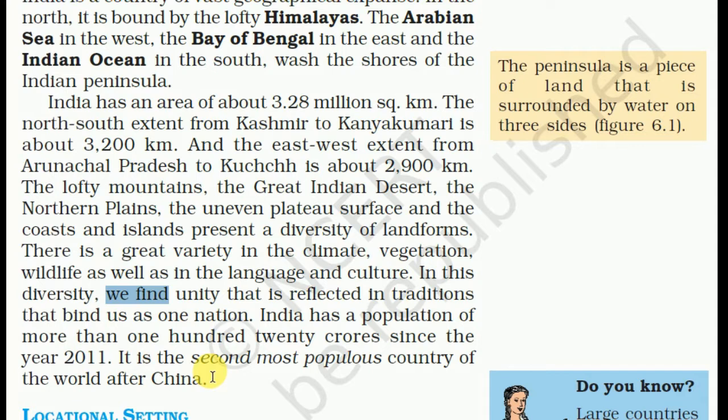India has a population of more than 120 crore since the year 2011. It is the second most populous country in the world after China. So here is a fact: a peninsula is a piece of land that is surrounded by water on three sides.